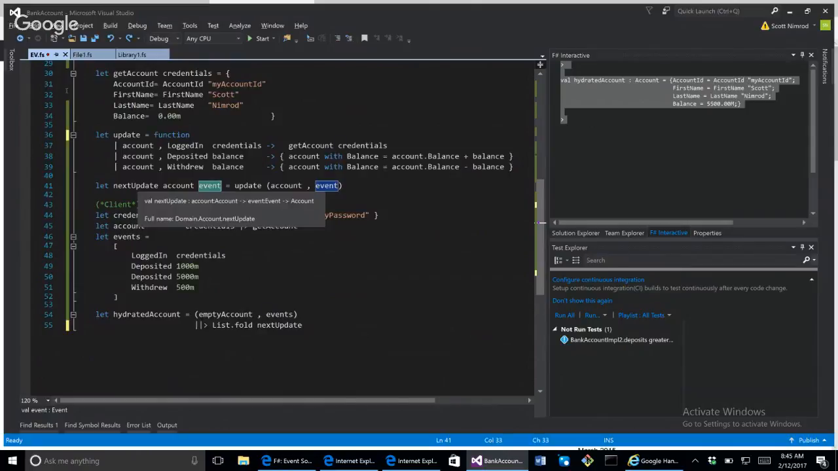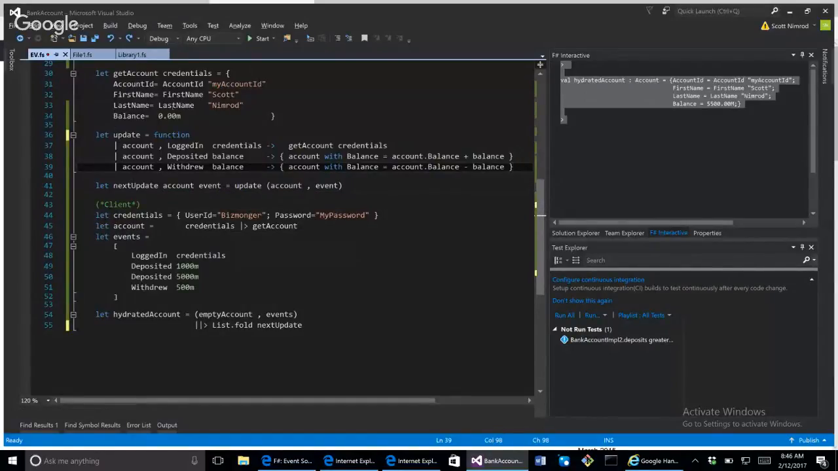Anyway, this next update, which is used in our fold operation down here, takes the current event within our event stream that we're operating on, and with that account, it'll go ahead and call this essential update function that actually does the hydrating. Yeah, that's pretty much it.